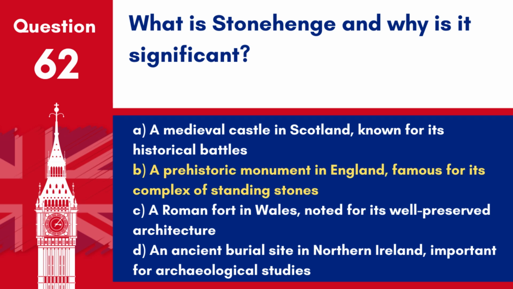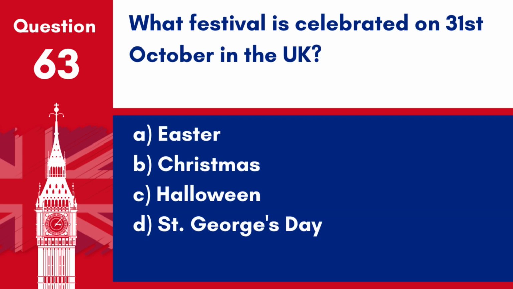Answer: B. A prehistoric monument in England, famous for its complex of standing stones. Stonehenge is significant due to its mysterious origins and alignment with the solar and lunar cycles, making it an important site for archaeological and astronomical studies. Question 63. What festival is celebrated on 31st October in the UK?